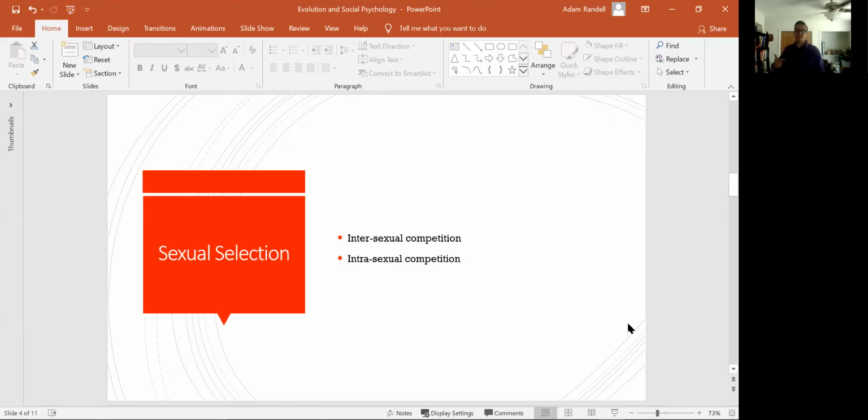And sometimes this can take the shape of displaying resources. So this might be why men wear name brand clothing, why they drive expensive cars, why they are so showy. All right. Male humans are showy. They engage in showy behavior, right? They show off in the same way that male birds do.